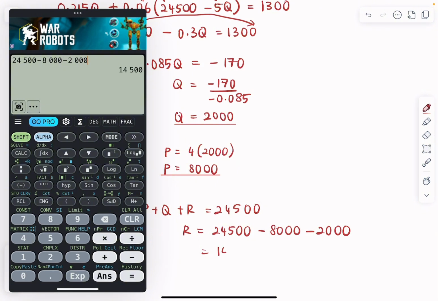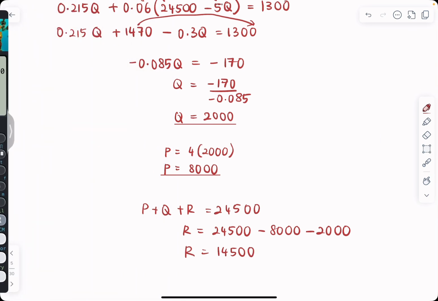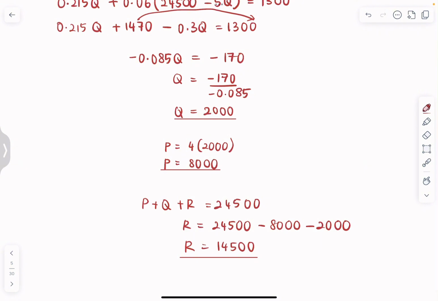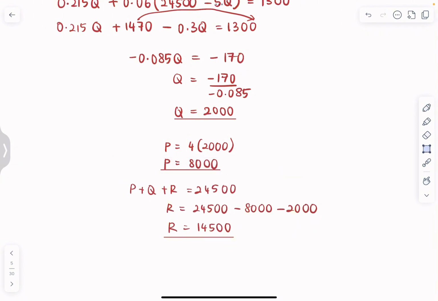She put 14,500 into account R. So in conclusion, we can say P is RM 8000, Q is RM 2000, R equals to RM 14,500.